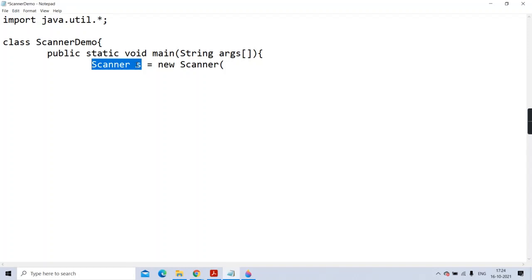It is as good as creating a reference variable, but the reference has not come. It is like you have just created a provision to hang the key of your Harley Davidson bike, getting? But the bike has not come yet. So the bike will come in the parking when you do new. Got it? So new Scanner.